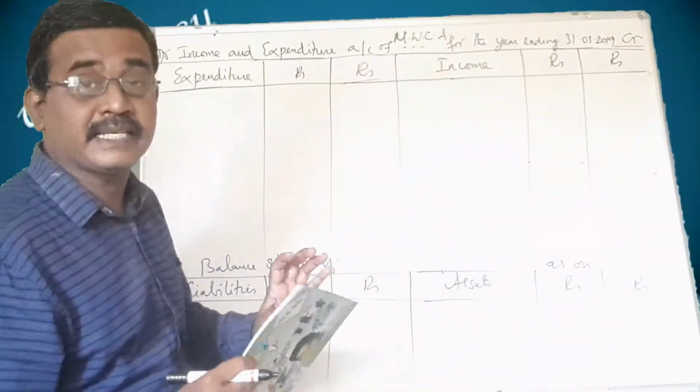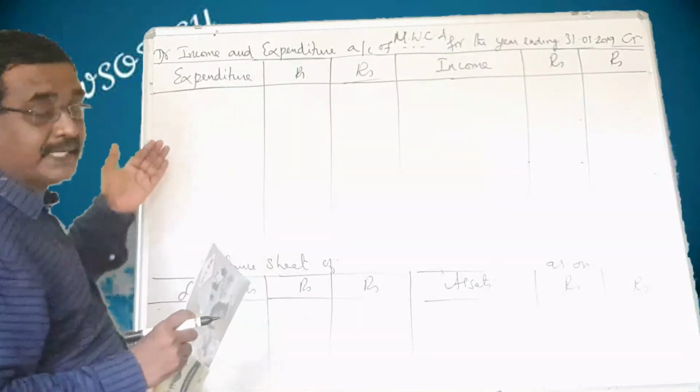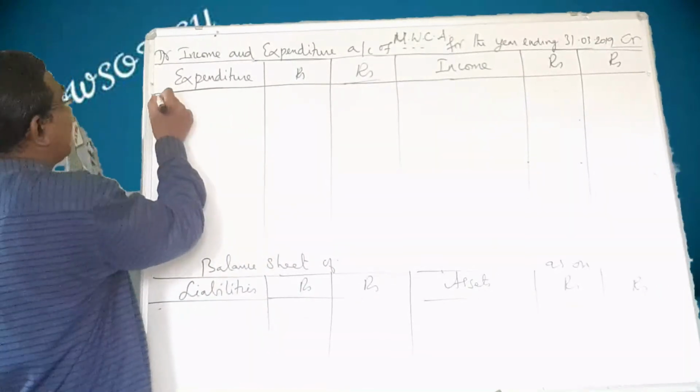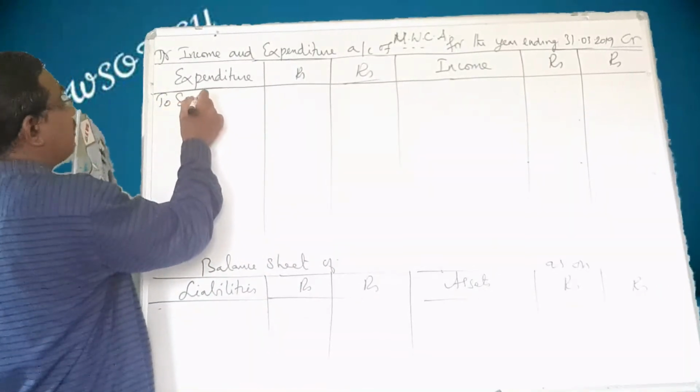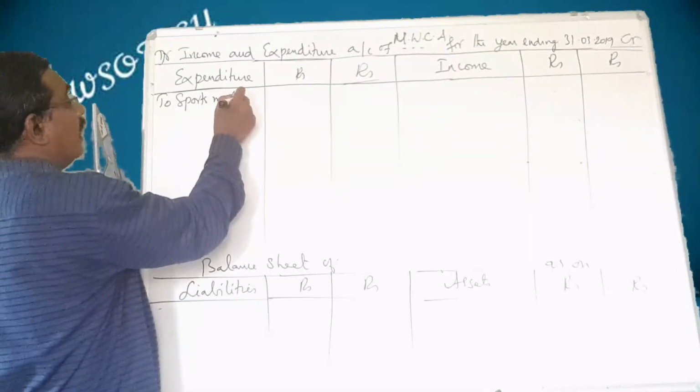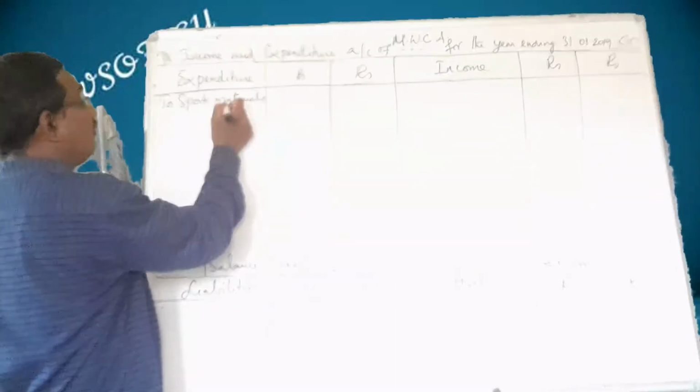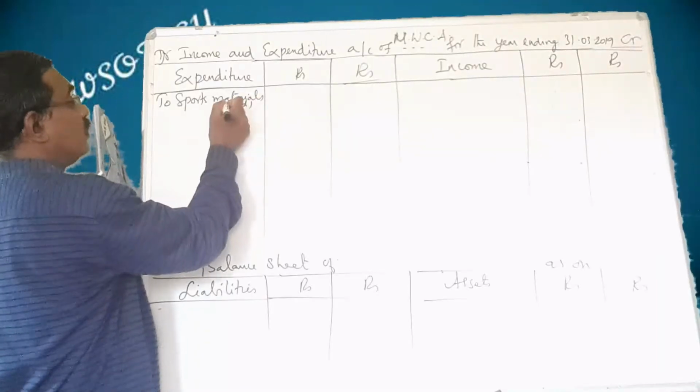This is an expenditure, so we come to the expenditure side. We write sports materials (used).